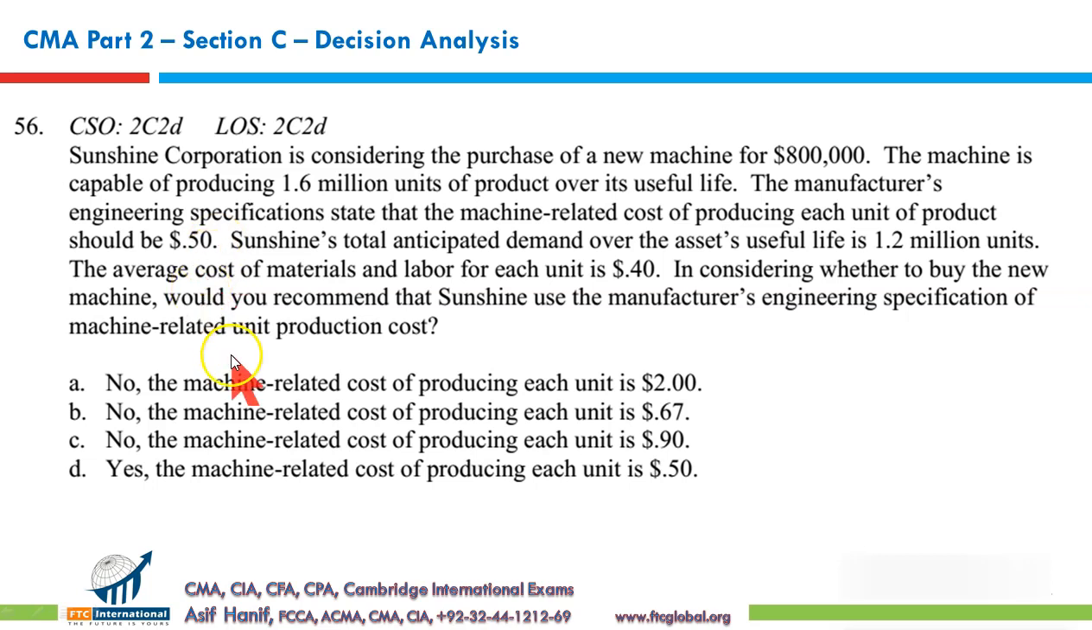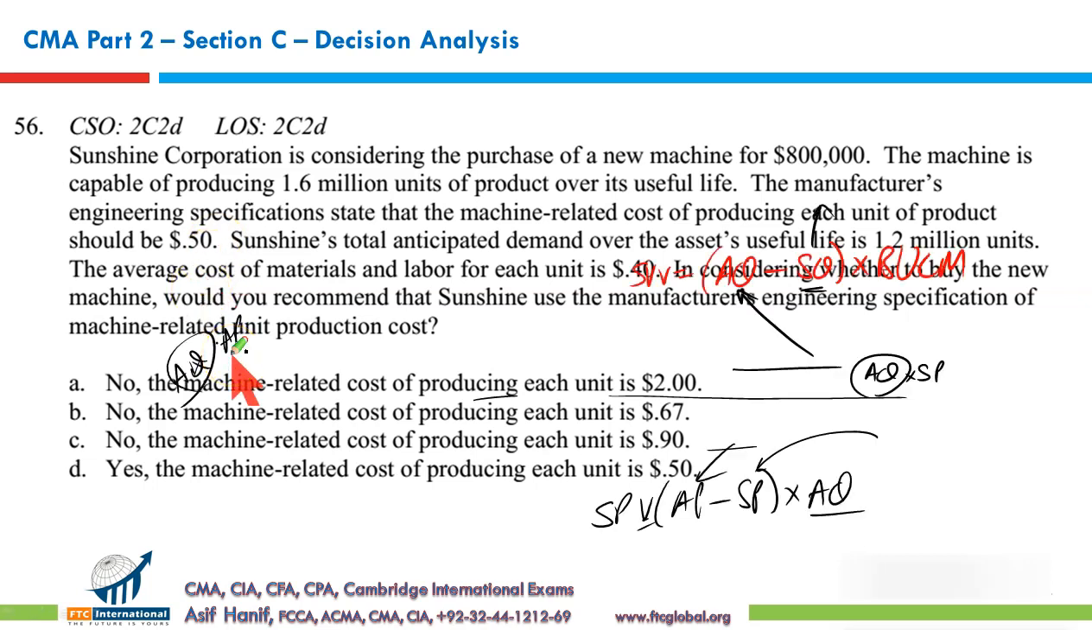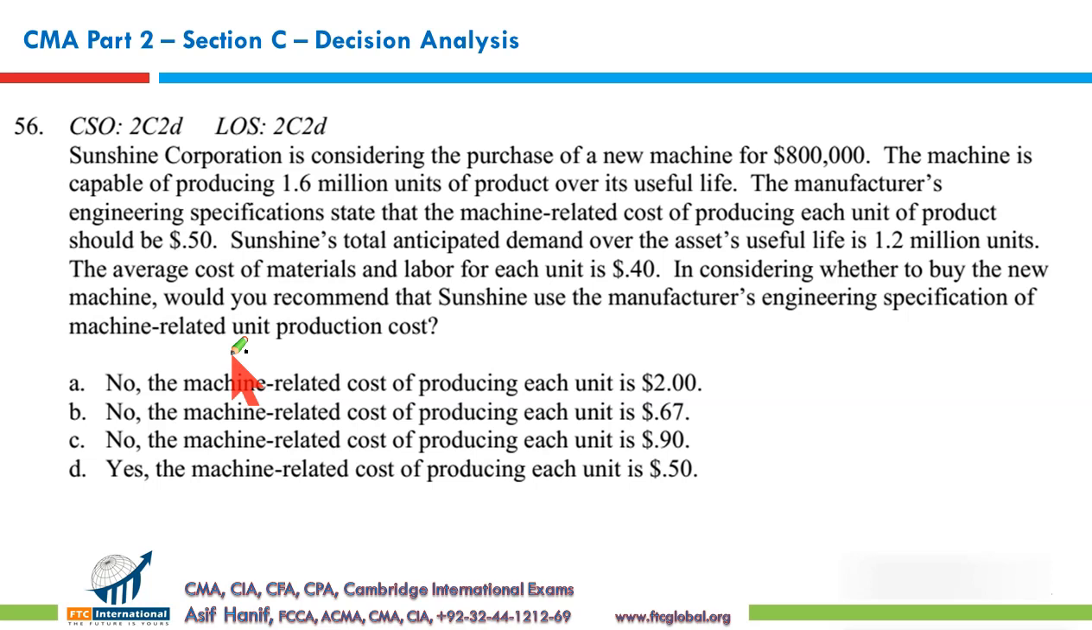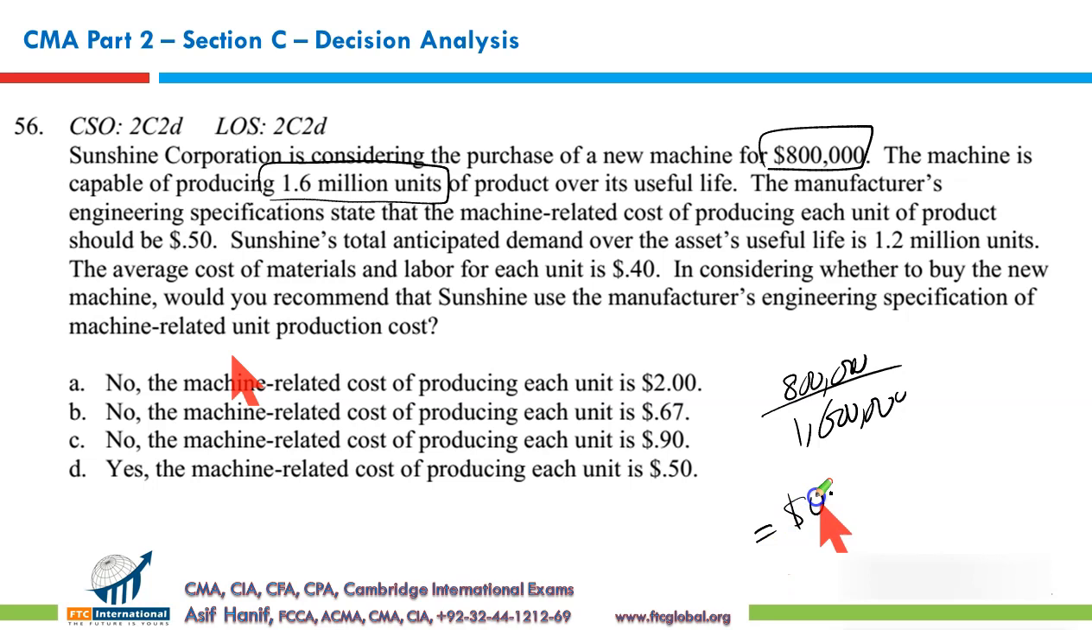How is it calculated? This is the cost of the machine, and this machine can produce 1.6 million units over its life, which means if you spread the cost of this machine over the number of units it is capable of producing, you get $0.5 per unit. This is the cost that the engineering specification of the manufacturer tells you, right?